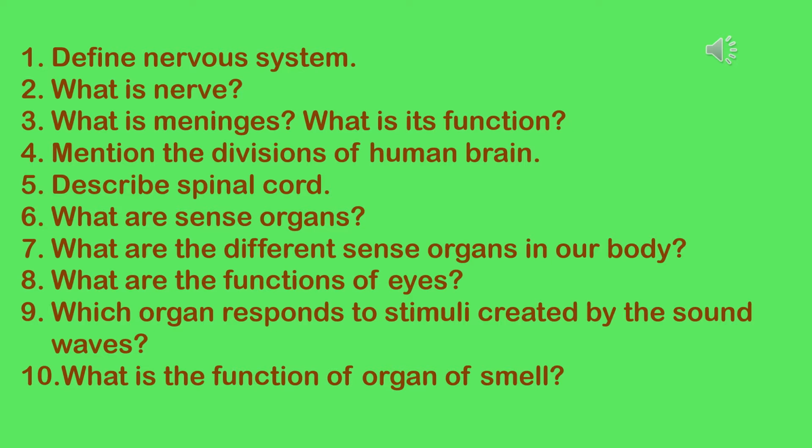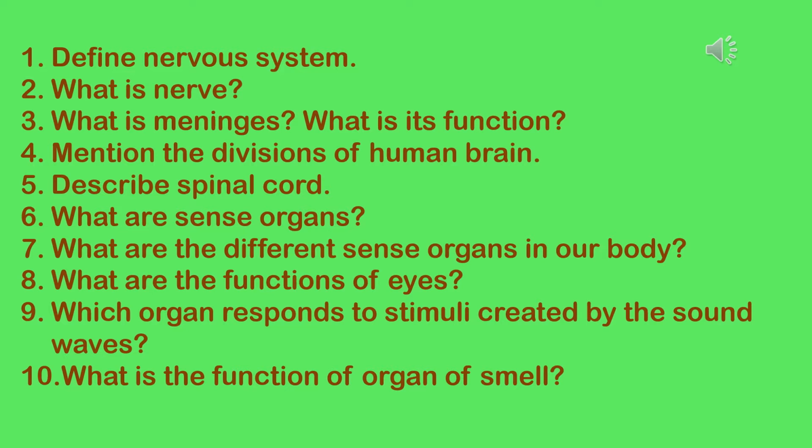Number 4. Mention the divisions of human brain. Answer: the brain is divided into three main parts: the cerebellum, the cerebrum, and the medulla oblongata.